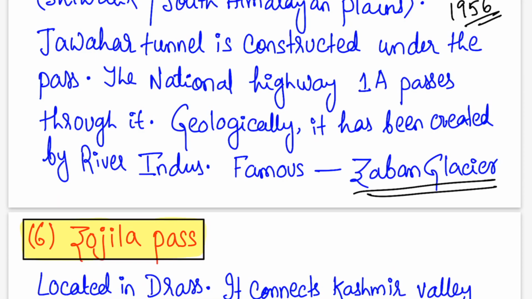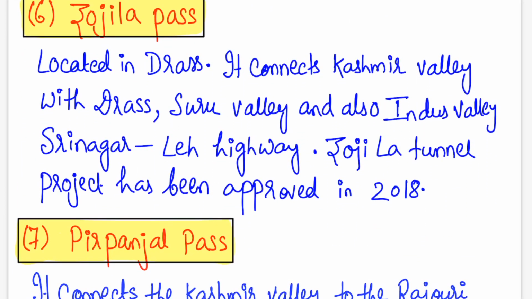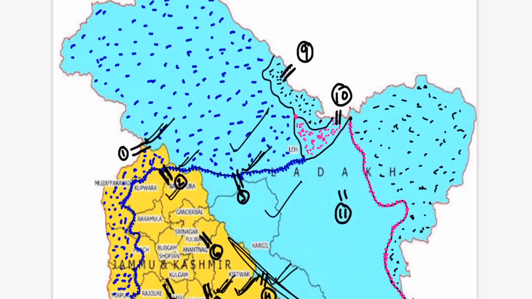The sixth pass which we are going to read is Zojila. It is near the Dras Kargil region and it connects the Kashmir Valley with the Dras-Suru-Indus Valley, and it is on the Srinagar-Leh highway. The Zojila tunnel was recently approved by Narendra Modi in 2008. This is the Zojila Pass here. You can see it connects the Kashmir Valley to the Kargil sector and to the Leh Ladakh region.